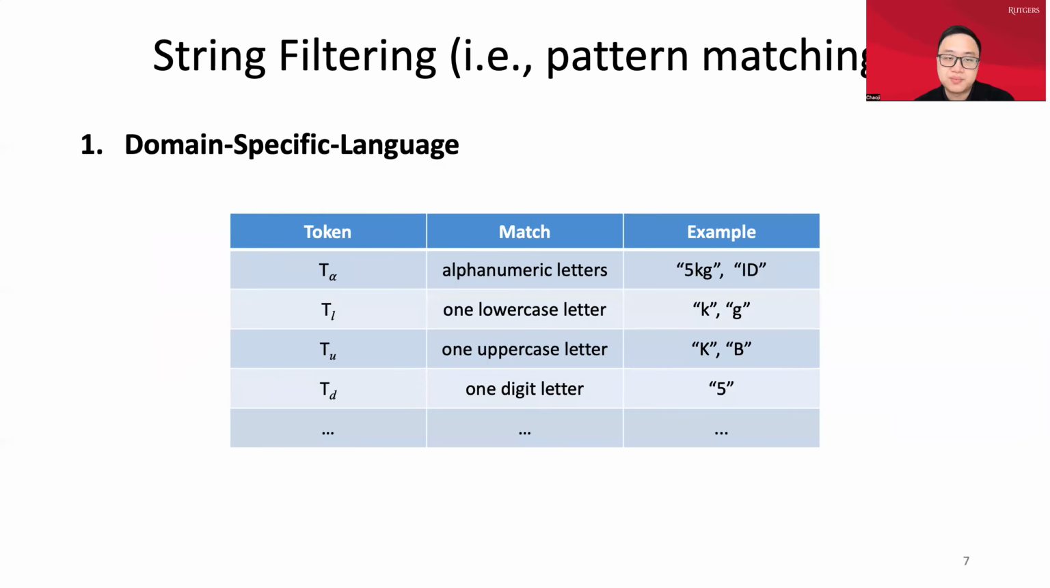So to get these patterns, the first thing we need to do is to define a domain-specific language. And the idea is to use tokens to match specific substrings using regular expressions. For example, here, the token T alpha will match the alphanumeric letters, and another token will match the 5kg or ID. And we will have several different tokens.